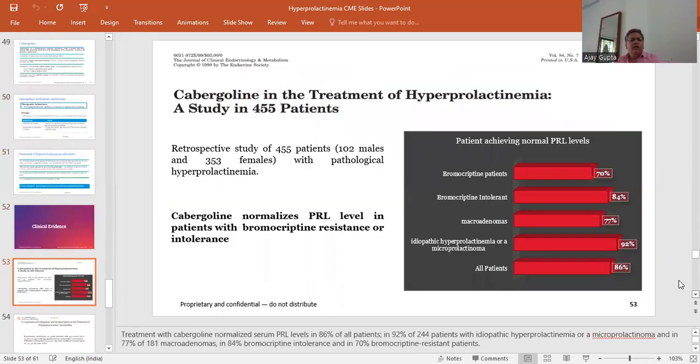Now, clinical evidence. Cabergoline in the treatment of hyperprolactinemia: a retrospective study of 455 patients, 102 males and 353 women, with pathological hyperprolactinemia. Cabergoline normalizes the prolactin level in patients with bromocriptine resistance or intolerance.